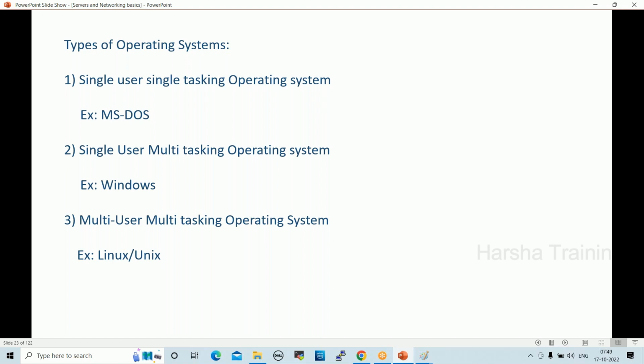Windows has costly repairs, slowdowns, crashes, right? But Linux is not like that. Linux will not have slowdown issues, no crashes, no costly repairs. So these are the differences. That is why for most production servers, we use Linux only.